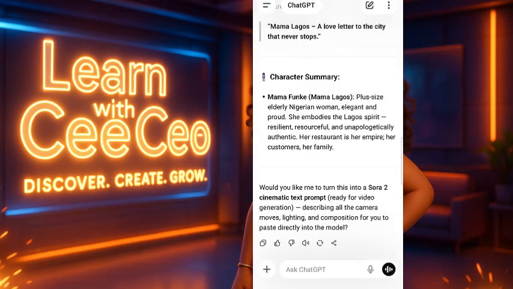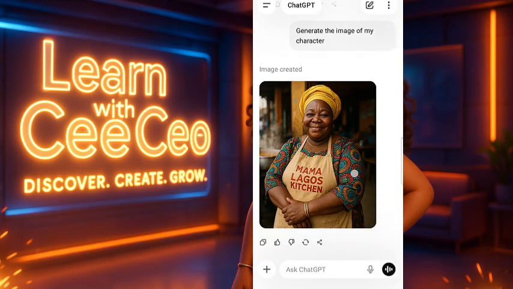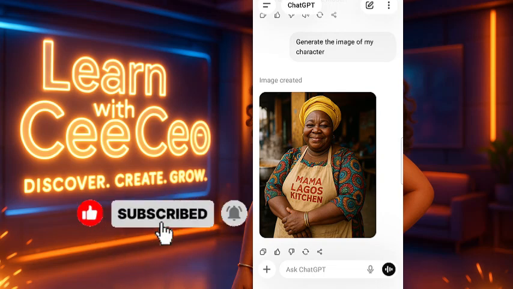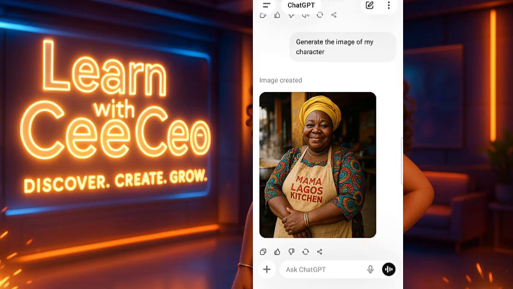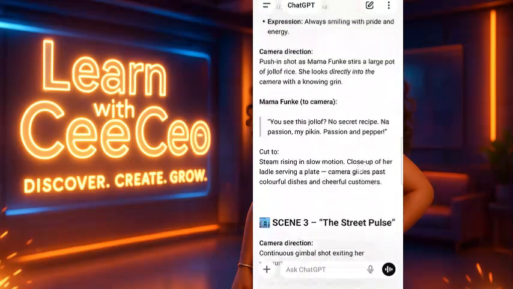Okay, so now that we have set up our tool, Sora 2, all you need to do is ask ChatGPT to generate a picture of your character. Here is the prompt I've given ChatGPT. ChatGPT has generated this image as our character in this movie. You can use any AI image generator platform to generate your image, in case you don't have ChatGPT Pro, since ChatGPT can offer limitations sometimes.